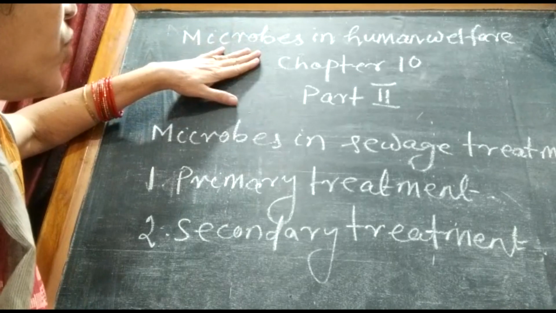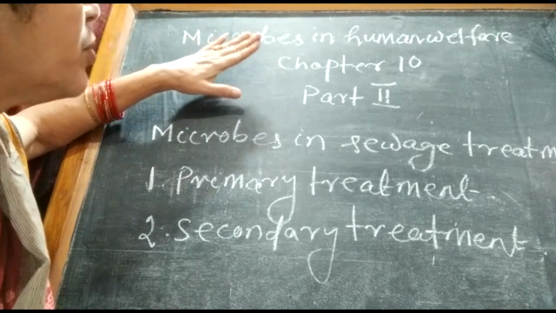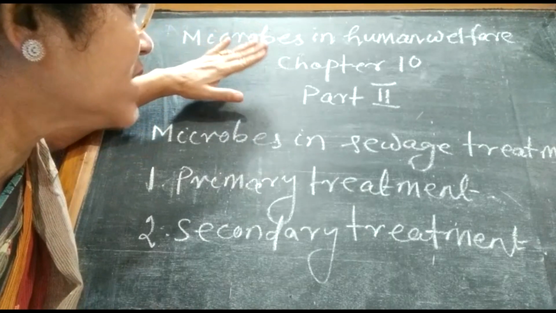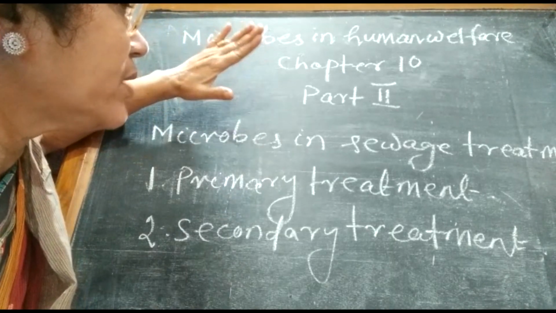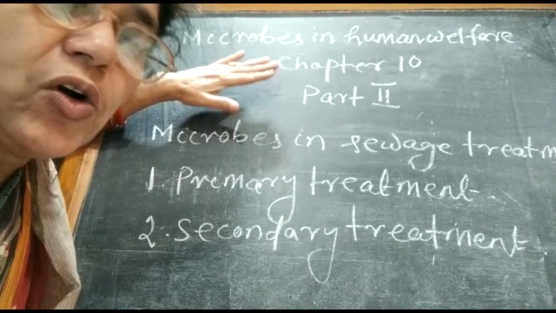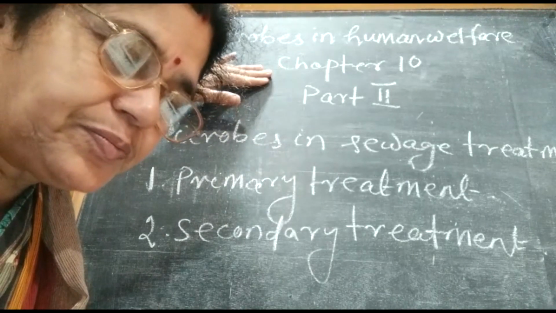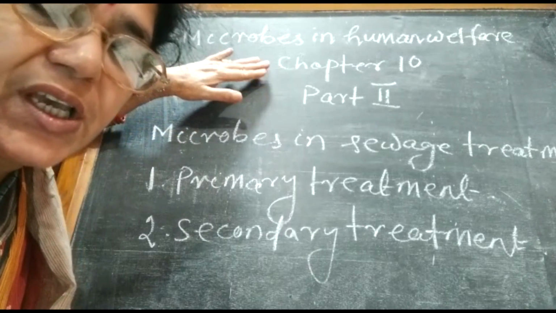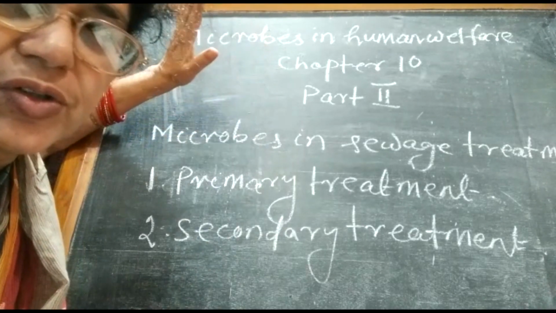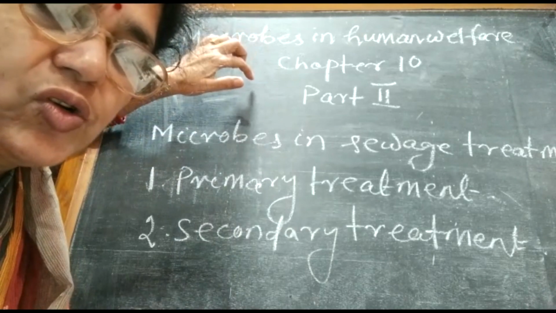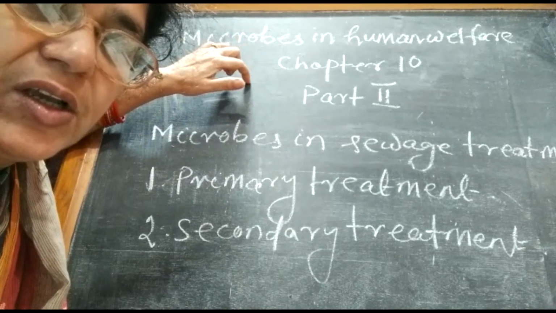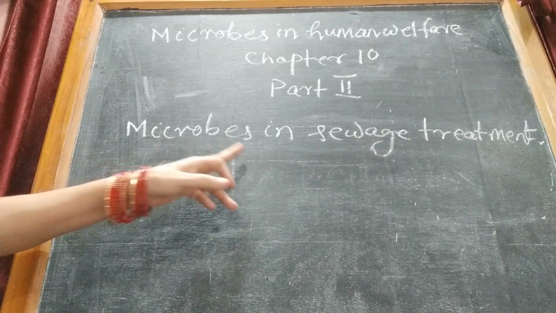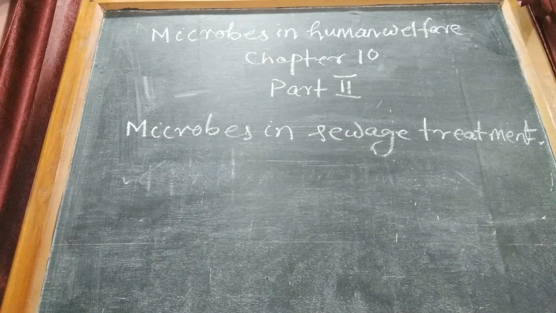Today we are going to read about the microbes in human welfare. Chapter 10, class 12, part 2. Already we have completed part 1, that is microbes in household products, and also microbes in industrial products. Today we will read about the role of microbes in sewage treatment.